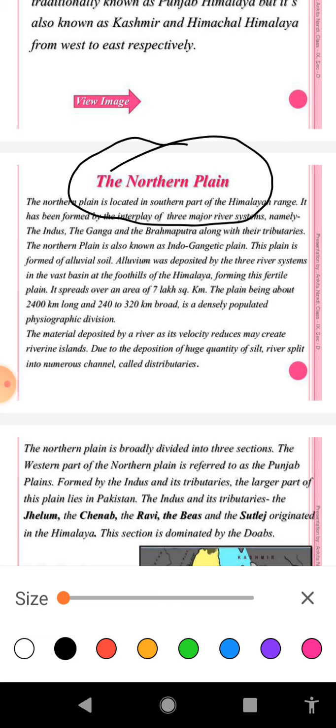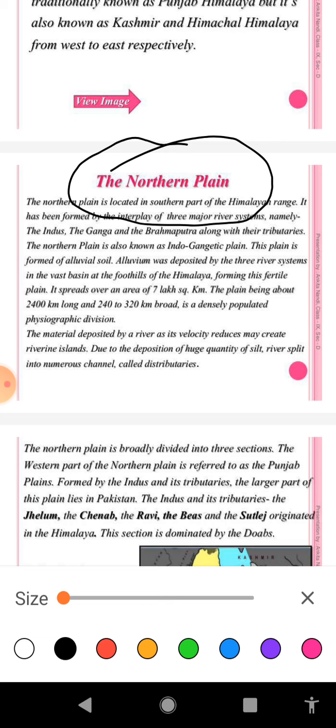The Great Northern Plain of India has been formed by three major river systems, the Indus, the Ganga and the Brahmaputra. And from this topic also you may get the question, mention the characteristics or features of the Great Northern Plain. So the first point you can add here is that the Great Northern Plain of India has been formed by three major river systems, the Indus, the Ganga and the Brahmaputra.